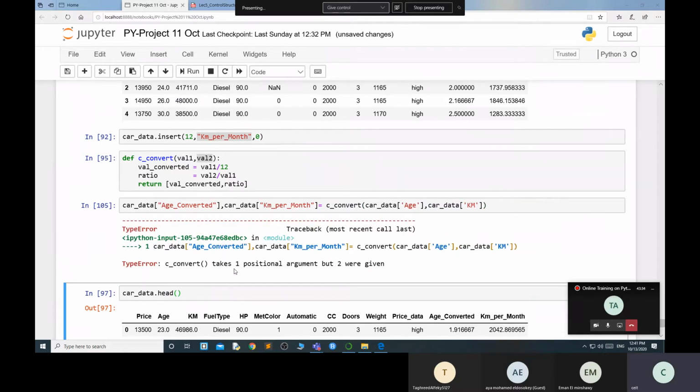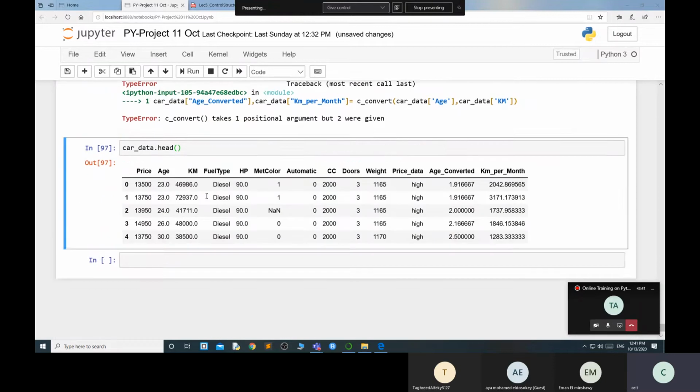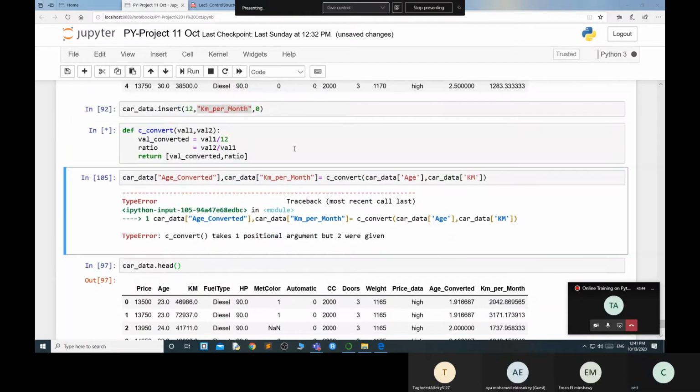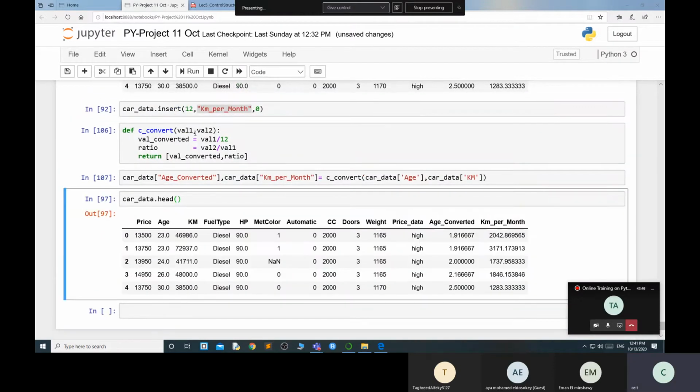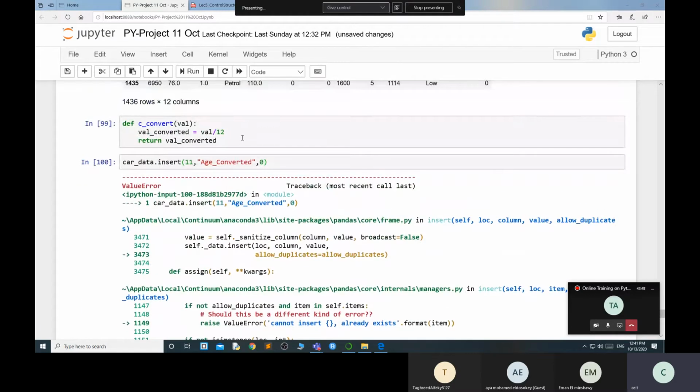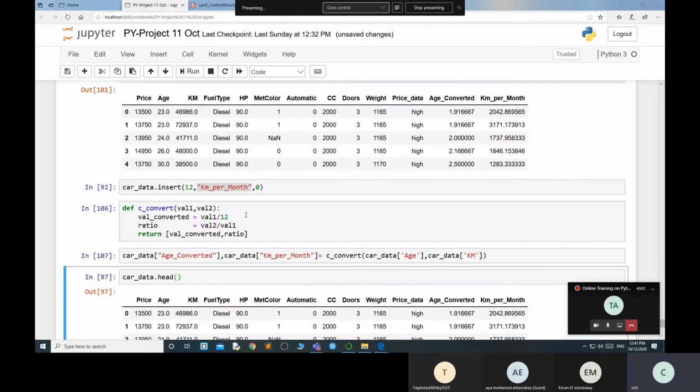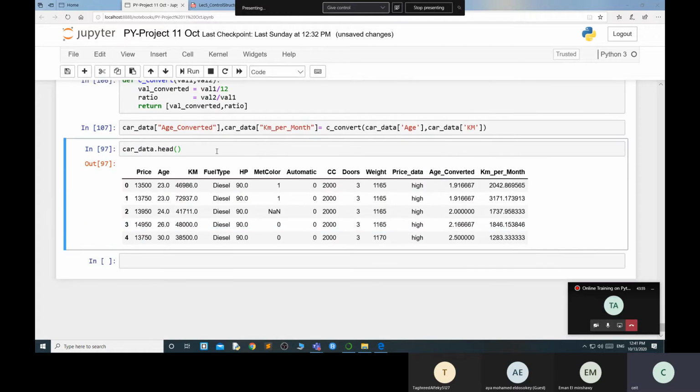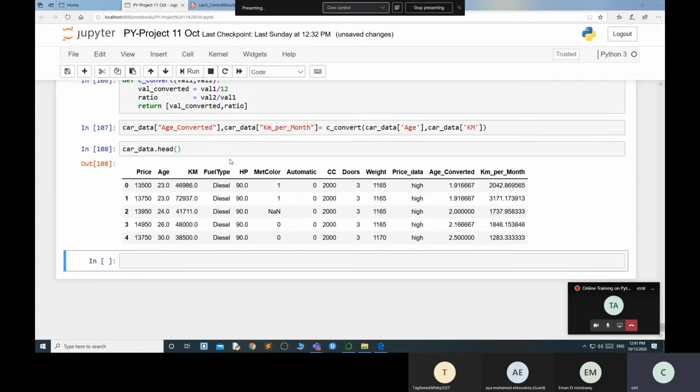C underscore convert, take the one positional, car underscore, but it's okay. C underscore take place. Why? Because I executed this part, so that's why this function is removed from that one. So this is your head function over here. Like this you can apply a lot of stuff to your data sets, and if you want to apply the round functions you can do it, no problem in that one.